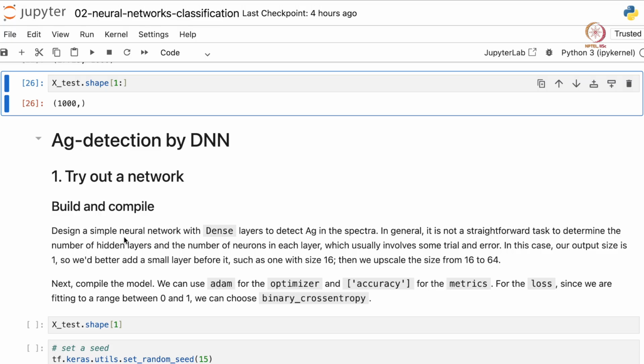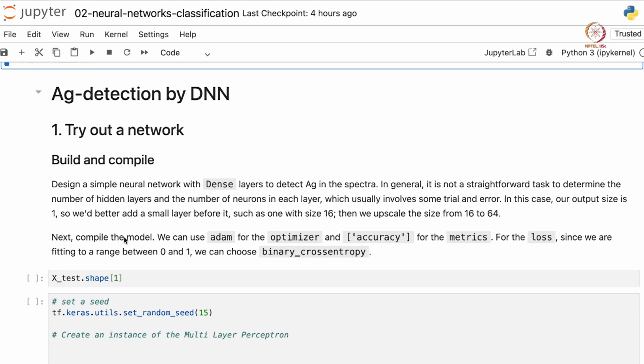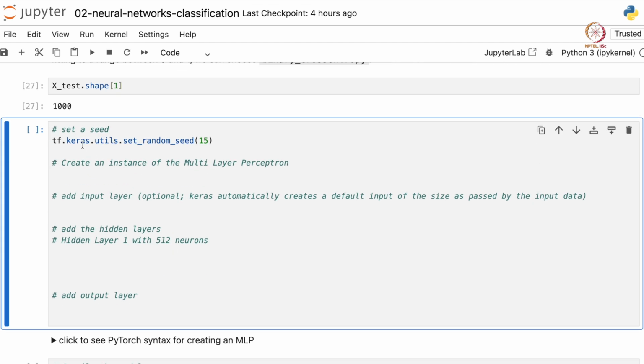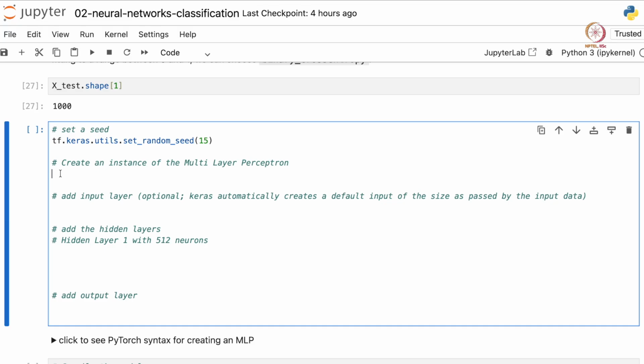Now let's go ahead and build a neural network model. For this we'll use the Keras API. The first thing is to set a seed so that our results are reproducible. So we call keras.utils.set_random_seed with 15 here. Then as usual, as we have done in scikit-learn, we have to create an instance of our model. We have already imported Keras and TensorFlow. Let's create an instance of our neural network model and name it, say, mlp, for multi-layer perceptron model.